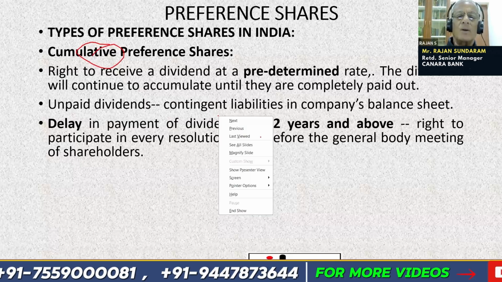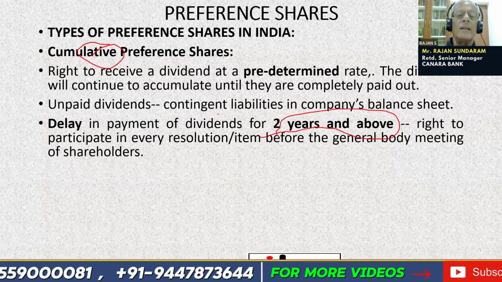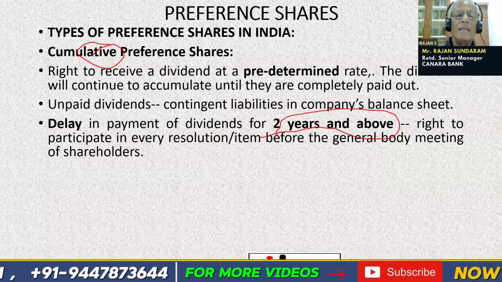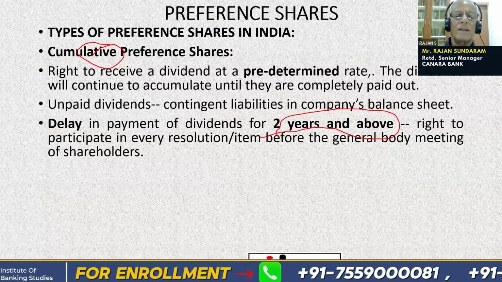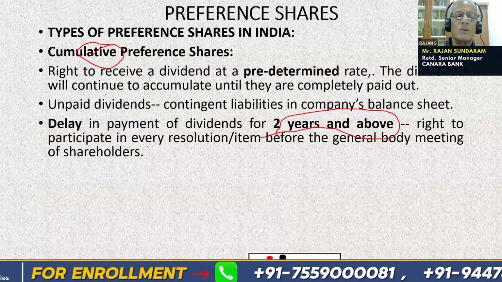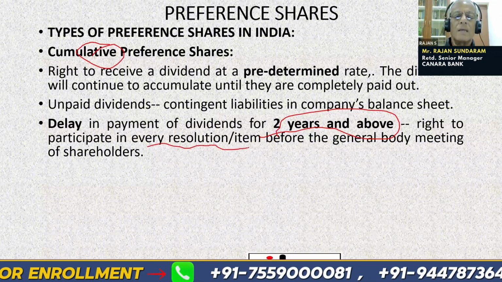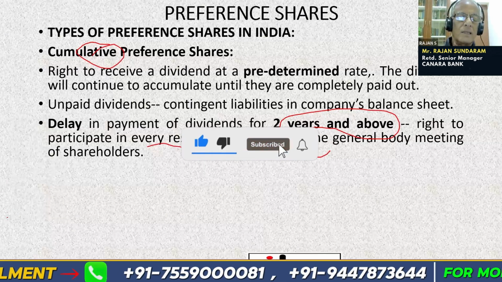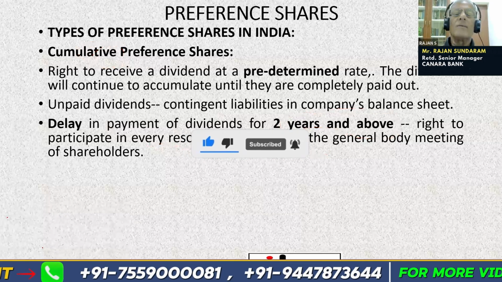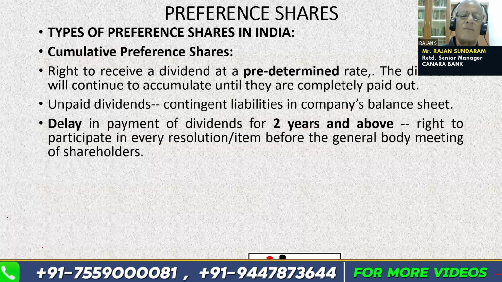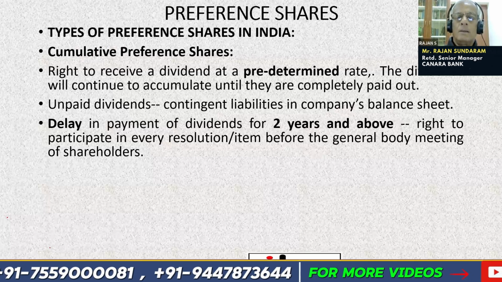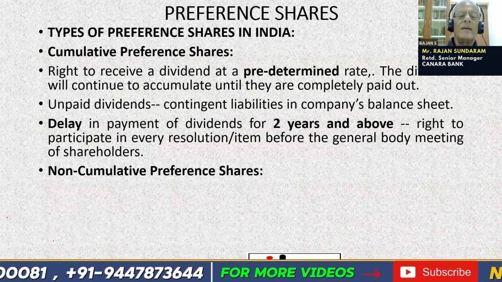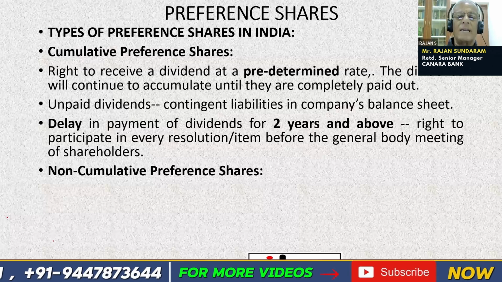Delay in payment of dividends for 2 years and above. In case of cumulative preference shares, if the company fails to pay dividends for 2 years and above, the cumulative preference shareholders have a right to participate in all the resolutions, all the decisions or items before the general body meeting of the shareholders. So this is a dangerous trend for the company. So it will try not to delay it for more than 2 years. Non-cumulative preference shares: if the dividends are not paid for 1 year, they cannot be carried forward for the next year.